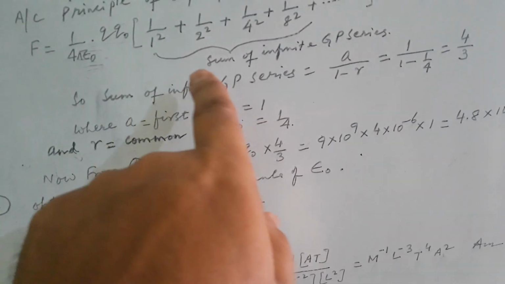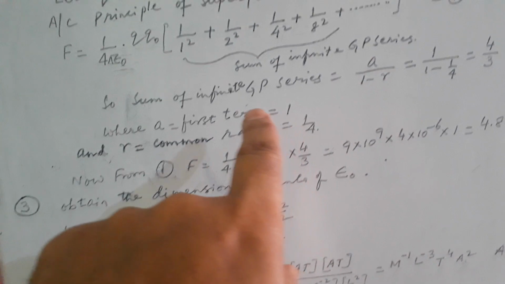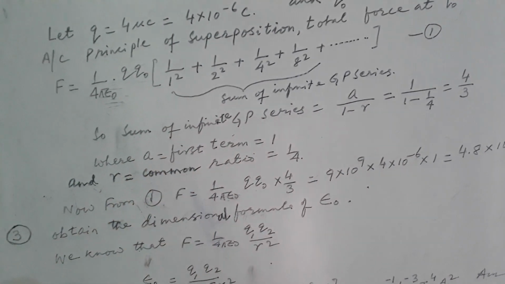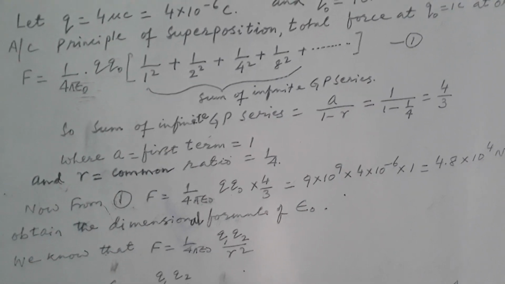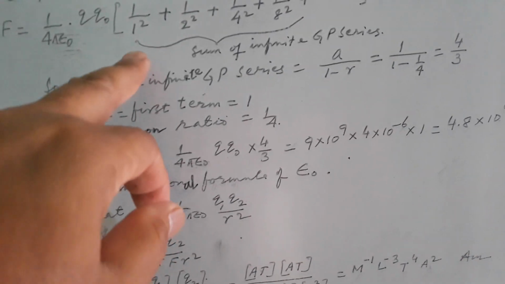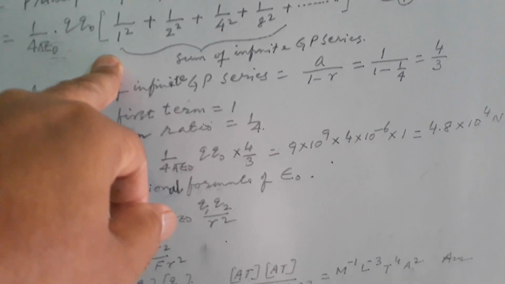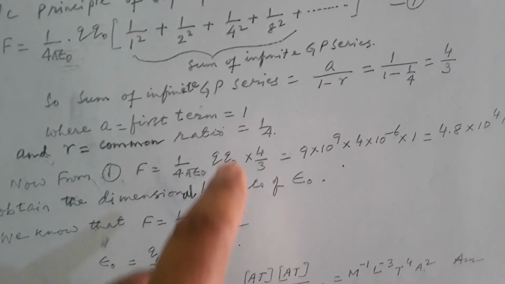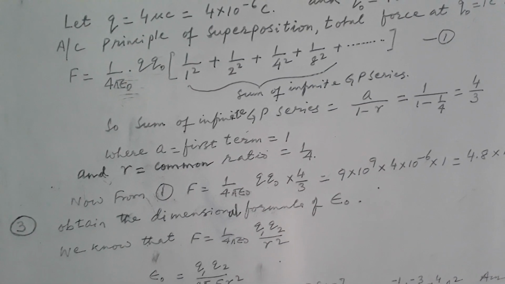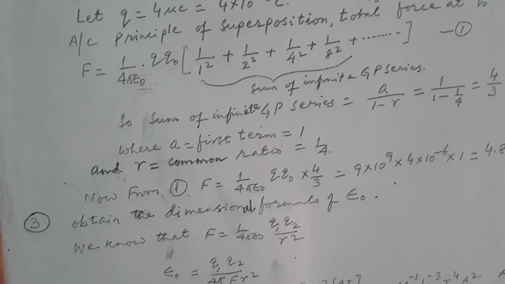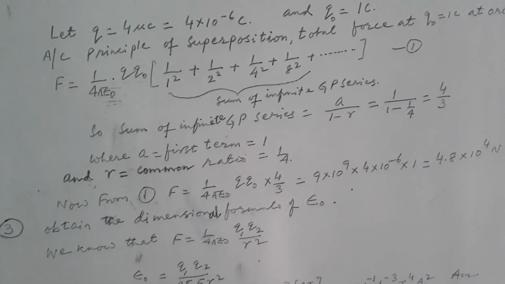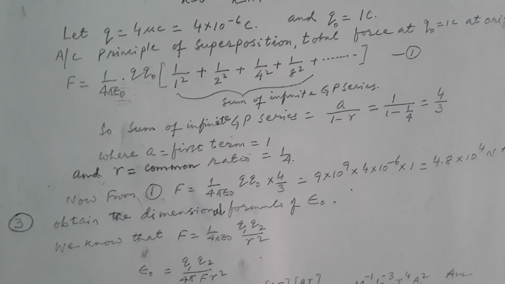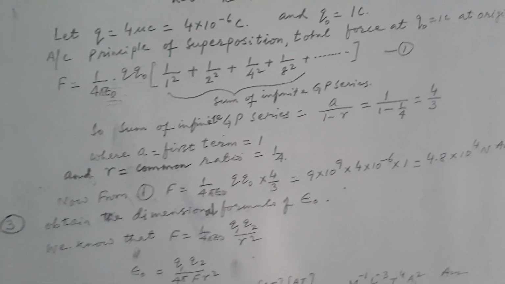This part of the solution is the sum of an infinite GP series, and to find it we use the formula a by 1 minus r, where a is the first term, which is 1, and r is the common ratio between two consecutive terms, which is 1 by 4. So the sum of the infinite GP series equals 4 by 3.